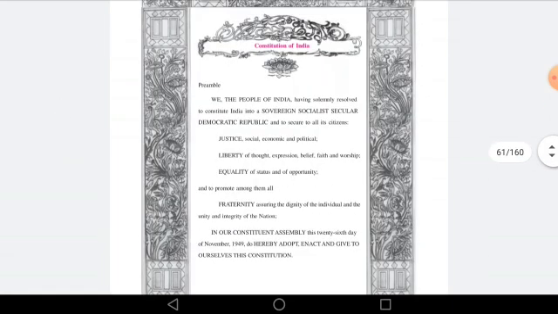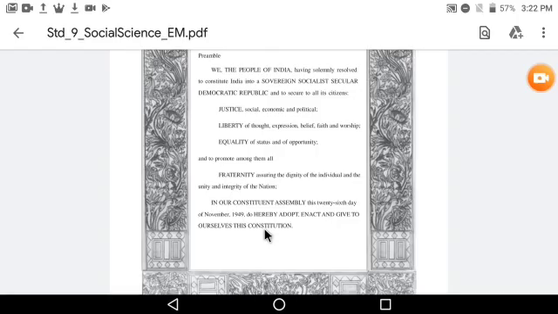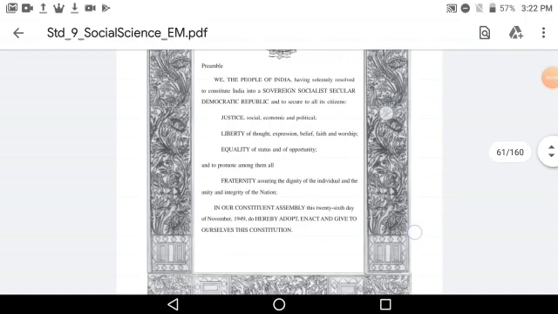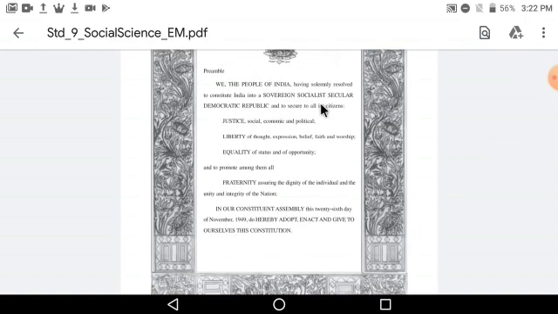Now I am going to explain some of the words which are given over here. The first word in our preamble is sovereign, second is socialist, third is secular, then democratic and republic. These words mean the nature of our constitution. Then justice, liberty and equality. These words tell us about the objective of our constitution: justice, liberty, equality and fraternity.